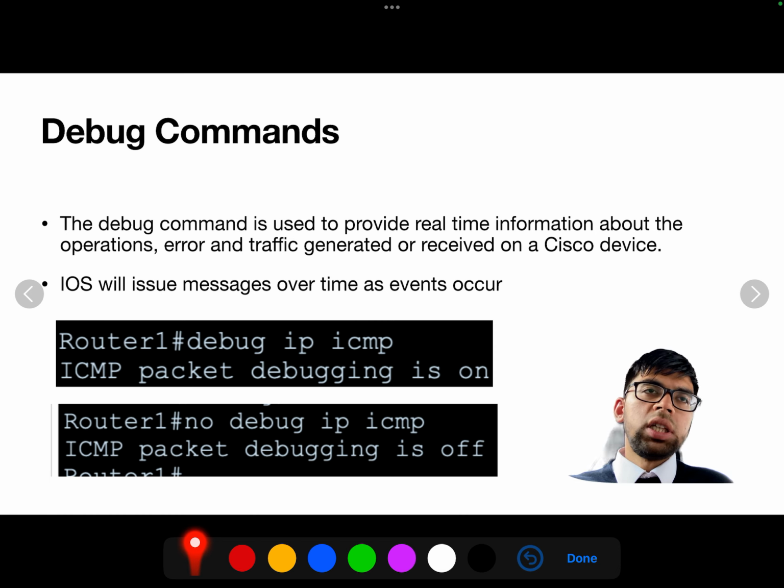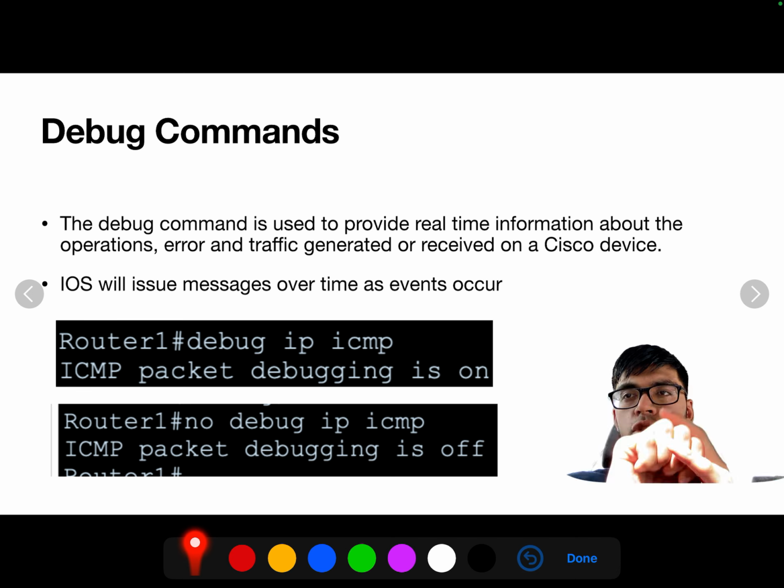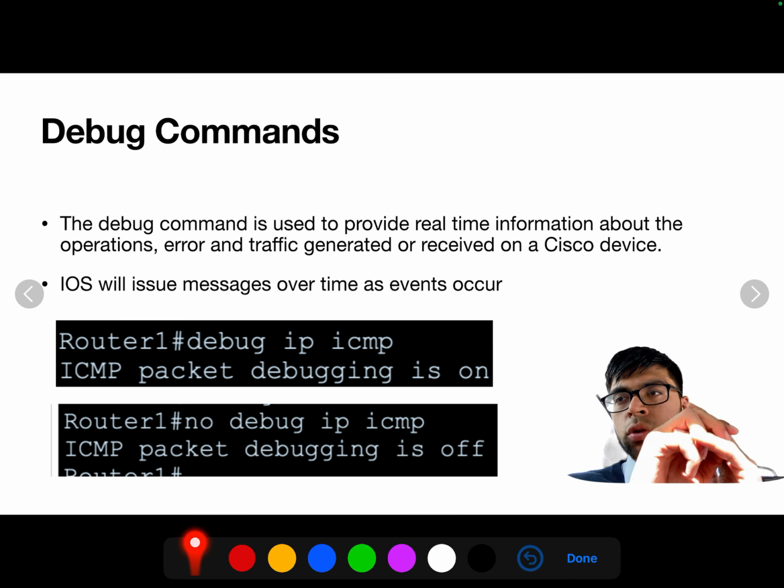Now debugging. When you think debugging, normally we think in the context of programming: troubleshooting code, code errors. When it comes to Cisco networking, the debug command is used for real-time logging of errors, but also generally of the device operation, the traffic generated, or the traffic being received.